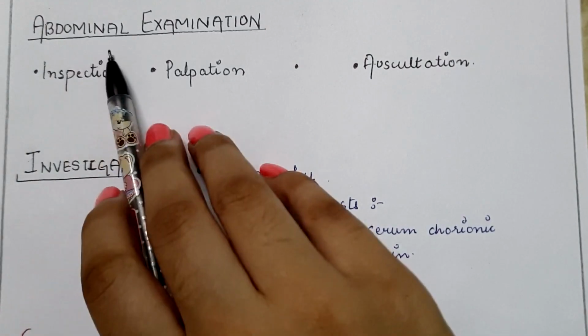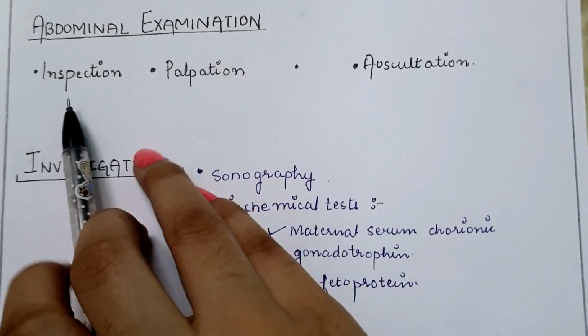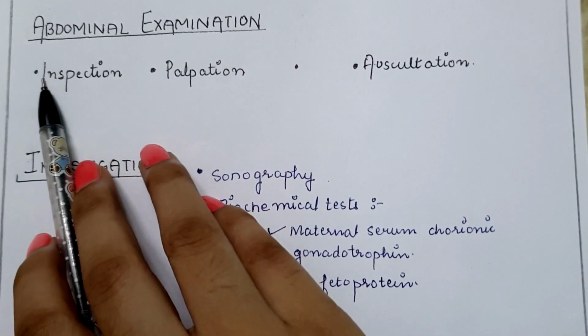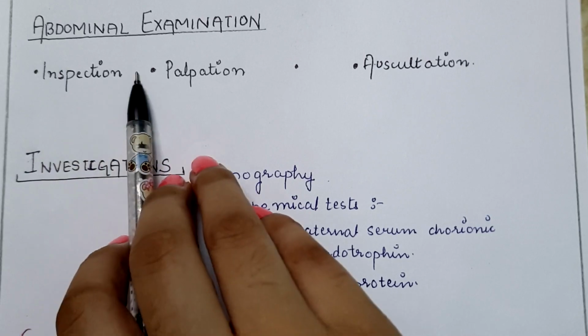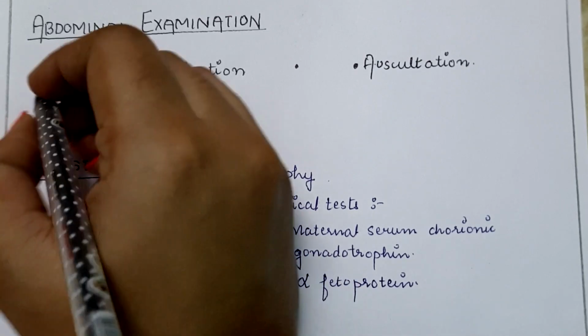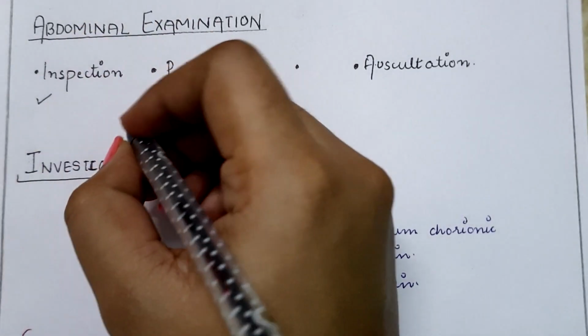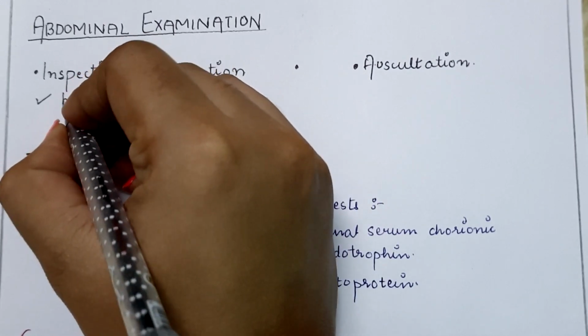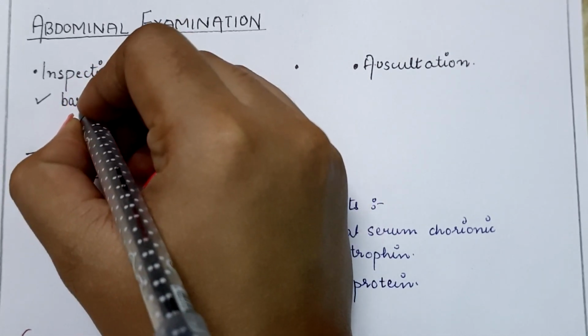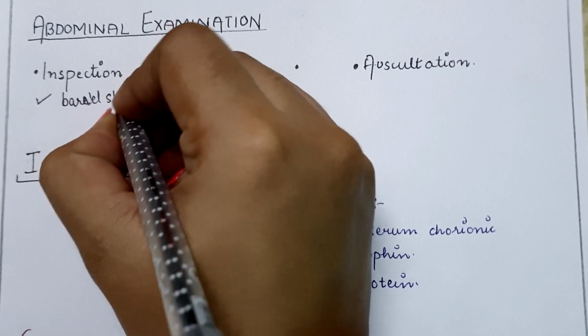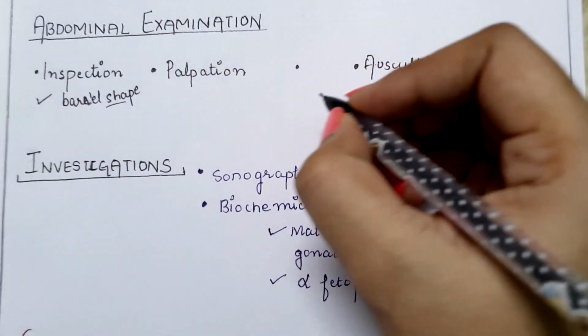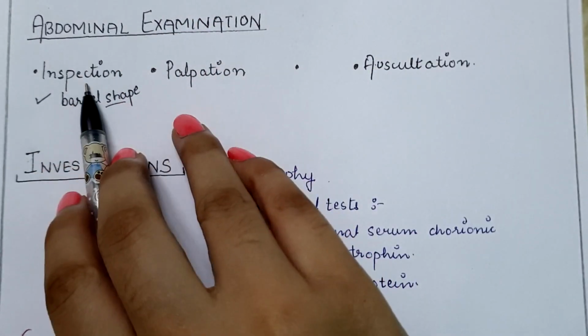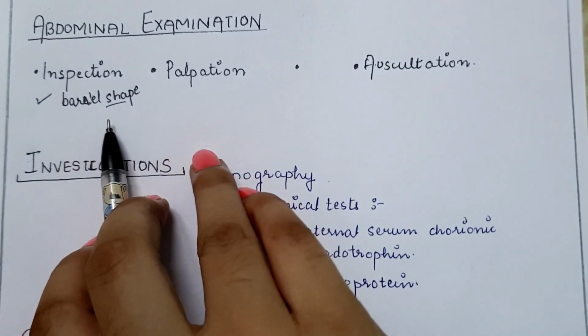Third one is abdominal examination. First one is inspection. While doing inspection, what is found is that the uterus becomes more barrel shaped. Normally it is an elongated shape in the case of singleton pregnancy, but in the case of twin pregnancy, the uterus becomes barrel shaped.